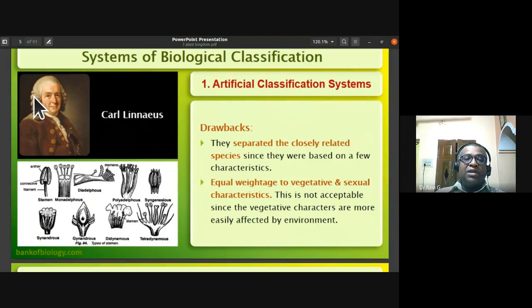The artificial system also had a disadvantage because they gave equal weightage to the vegetative as well as sexual characteristics. This is not acceptable since the vegetative characteristics change with the environment. They are easily affected by the environment. As a result, they are not a credible source of information. So the vegetative characteristics are not a credible source of information because they might change as per the environment they are exposed to.